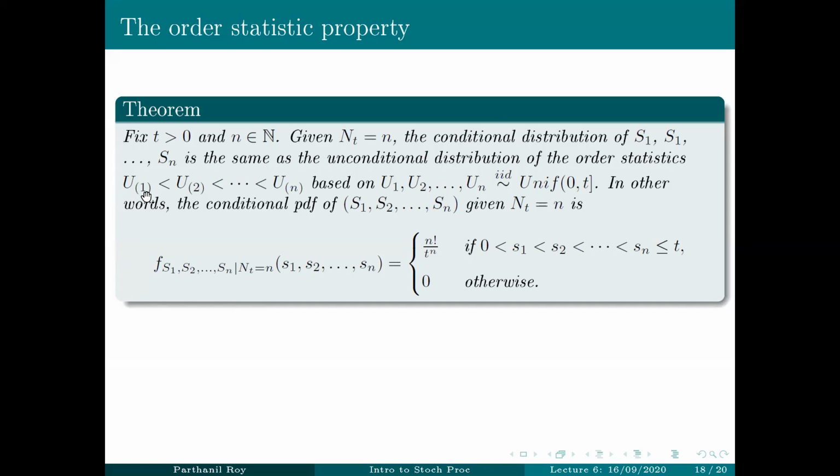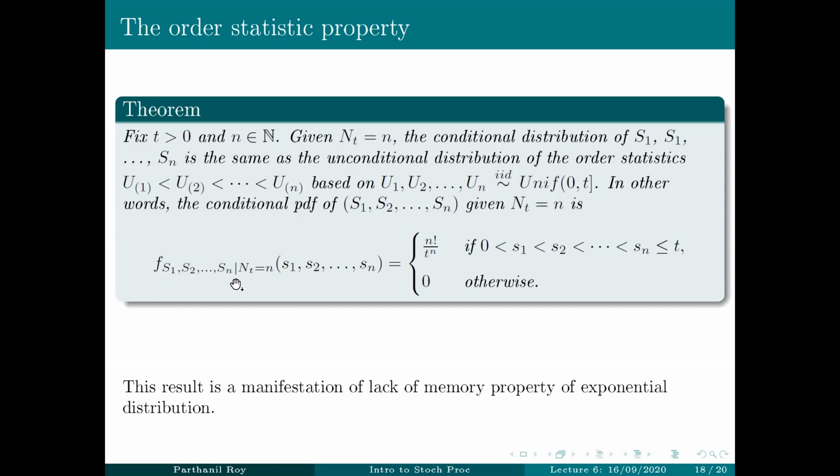U(1) less than U(2) all the way up to U(n) based on a random sample of size n from the uniform distribution on 0 to t. So in other words, the conditional probability density function of S1, S2 all the way up to Sn, there is no typo here, given that N(t) equal to n is just this expression here. And as I said, this is a manifestation of the lack of memory property of the exponential distribution.